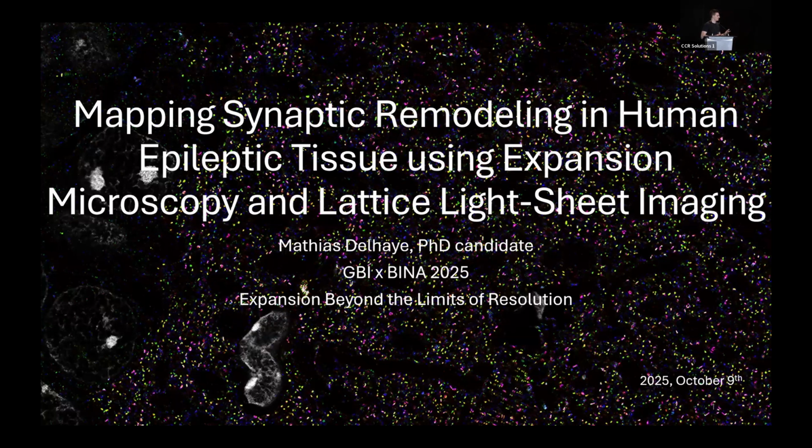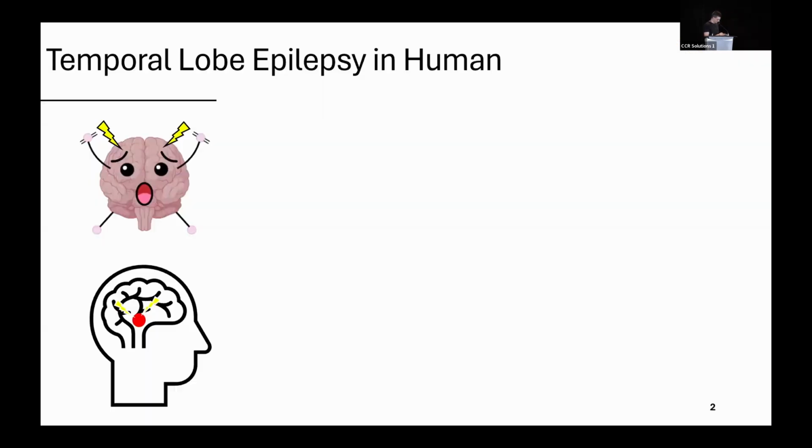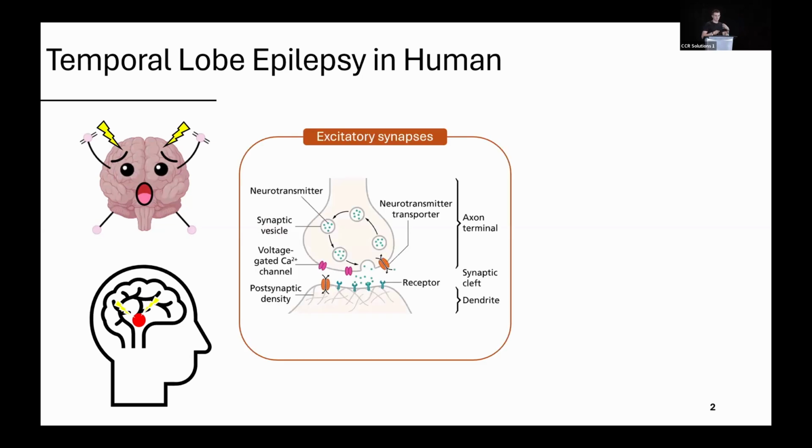Thank you for the opportunity to let me present my work today. As Natalie introduced me, I'm going to talk about synaptic remodeling in temporal lobe epilepsy. First, I would like to talk about epilepsy. It's a condition where patients face recurrent seizures, and the type I'm studying is temporal lobe epilepsy, where the focus of epilepsy is located in the temporal lobe, which is where the hippocampus sits.